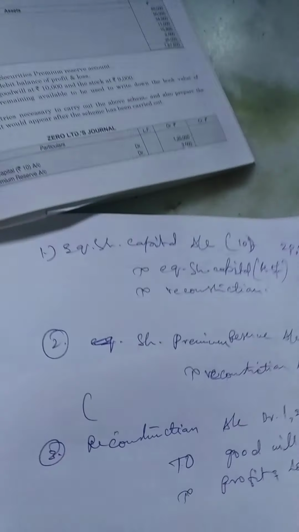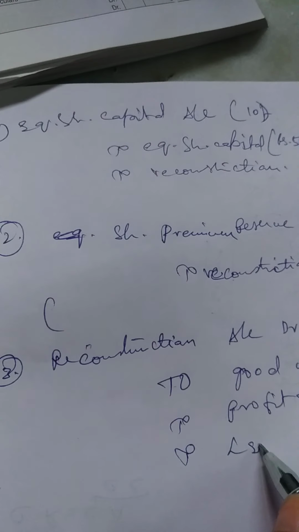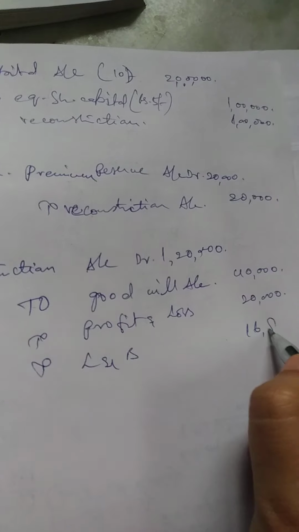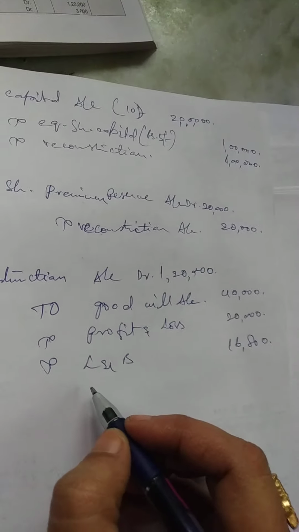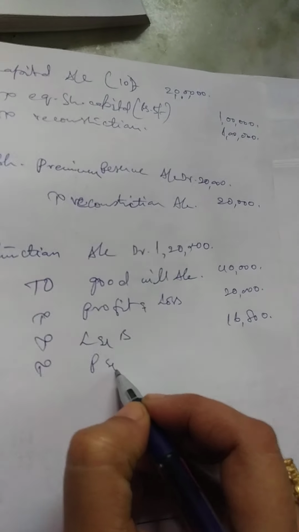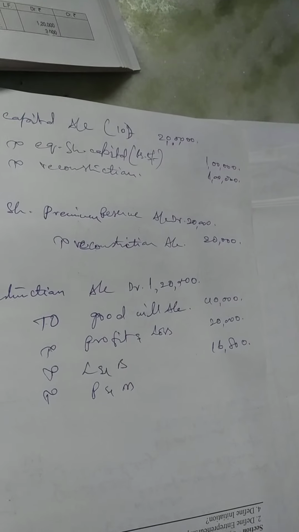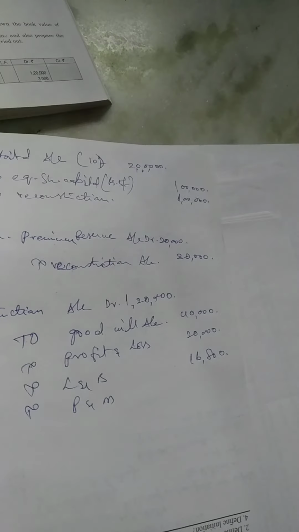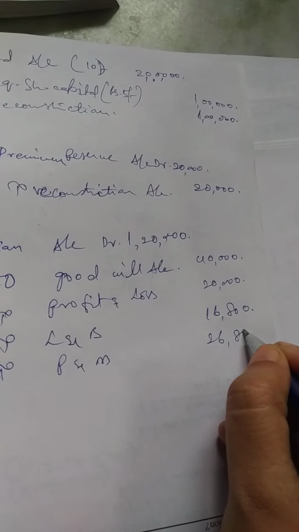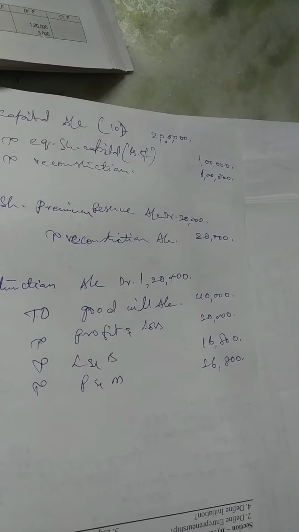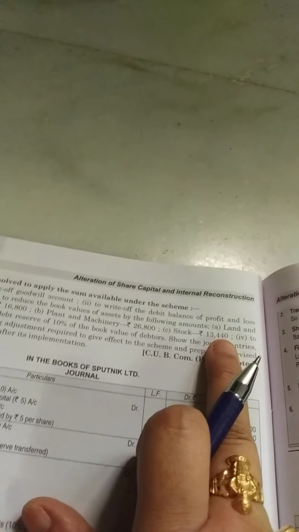Land and buildings 16,800, to land and buildings 16,800 he has given, and plant and machinery. To plant and machinery he has given 26,800,